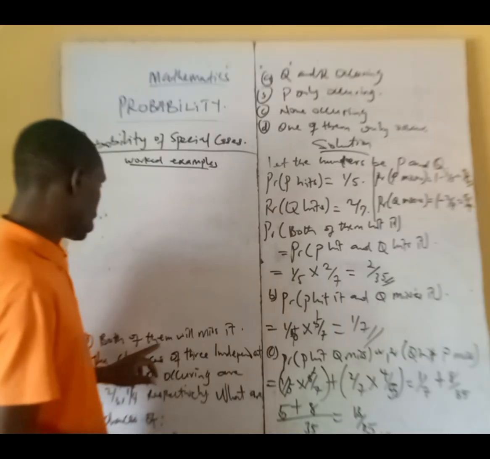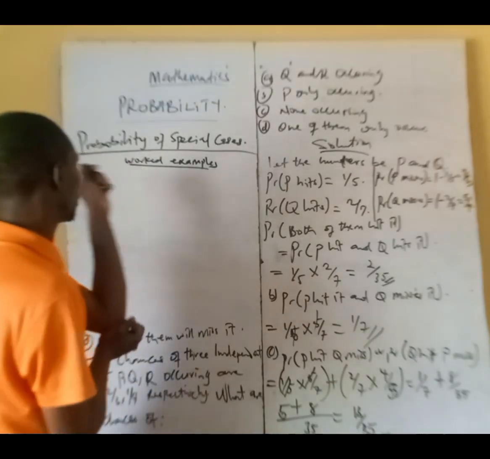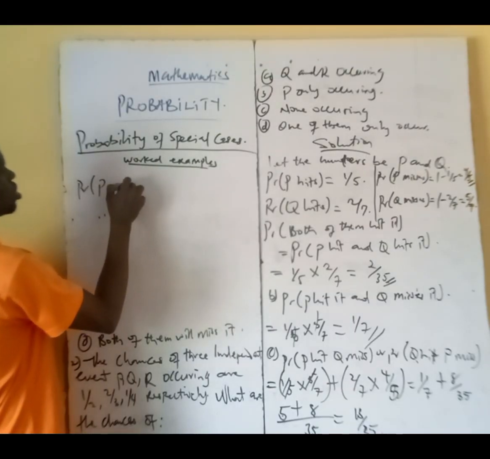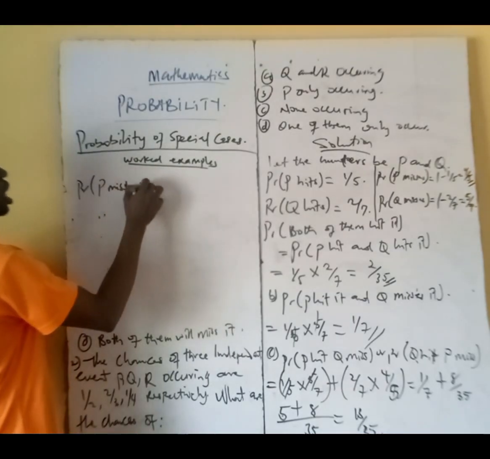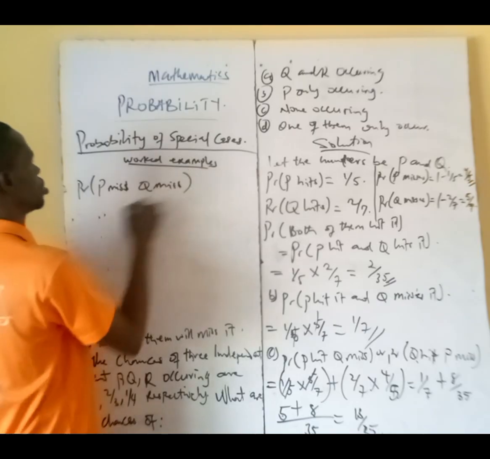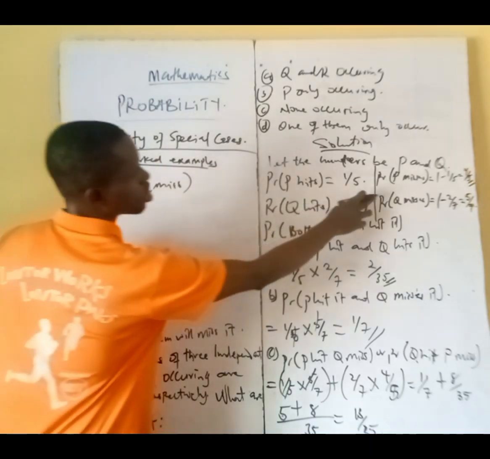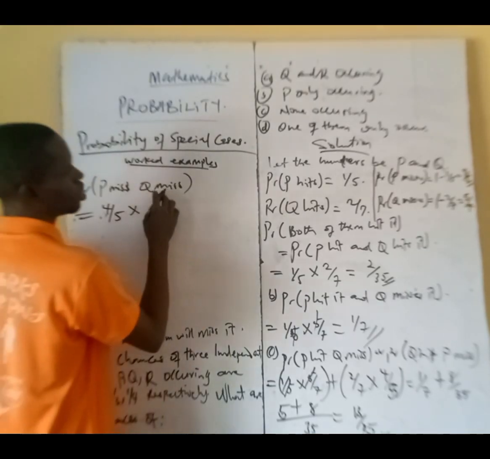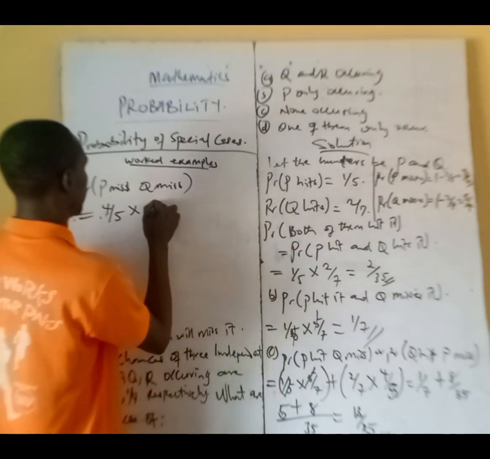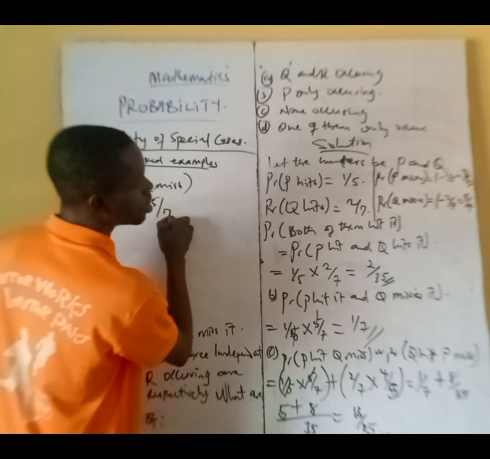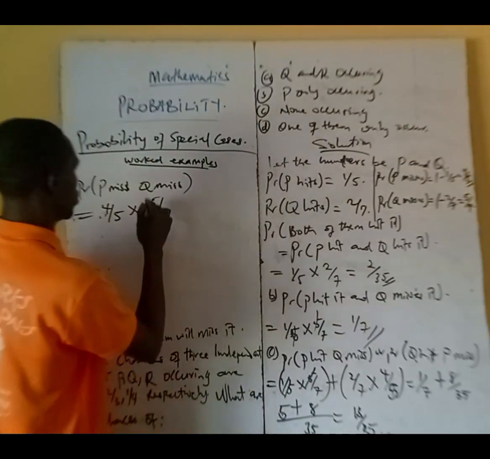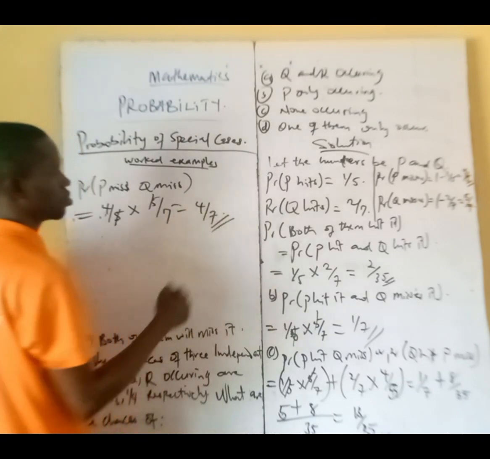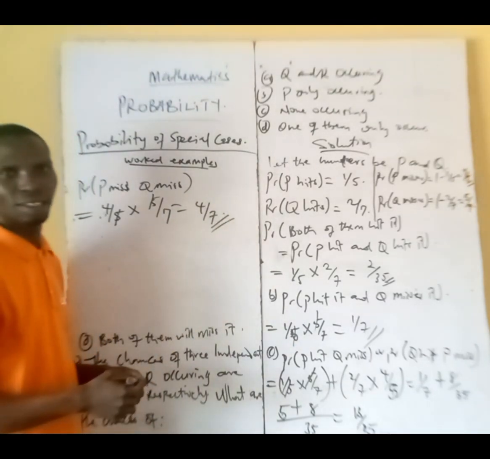So let's quickly see the D aspect of the question. He said both of them will miss it. That is, probability that P will miss it, P misses and Q misses. P misses is 4/5 times probability that Q misses, 5/7. Okay, 5 will cancel 5, then the answer is 4/7. I think that is clear.